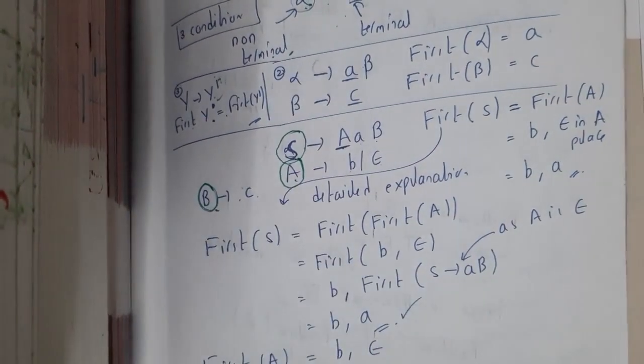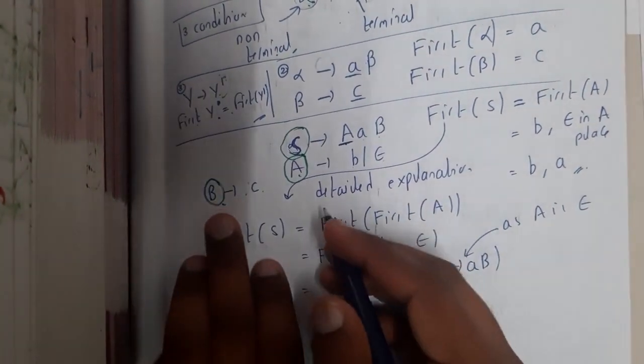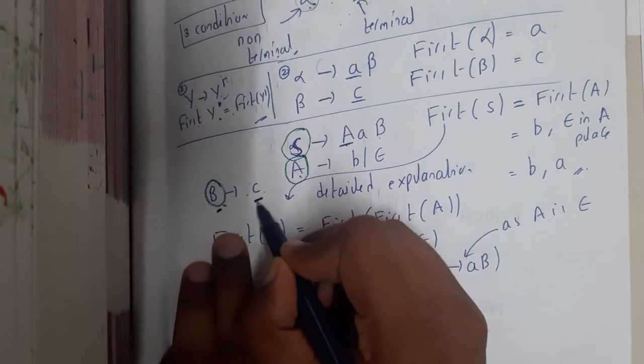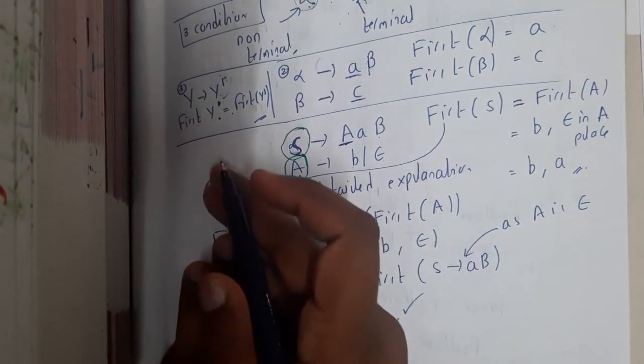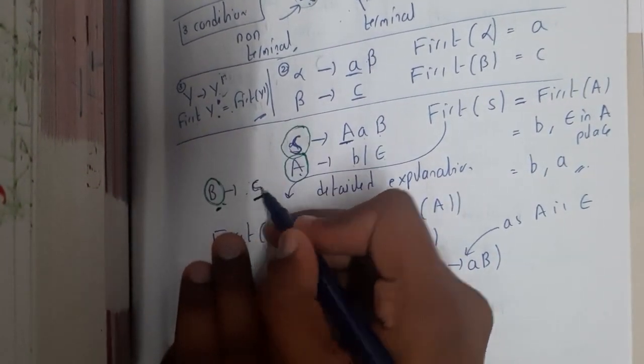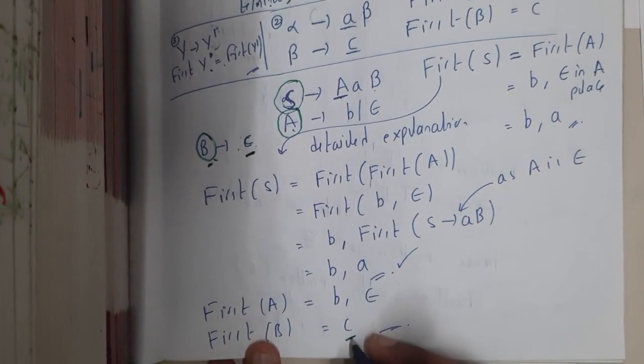Okay, so by observing only you will say that first of capital B is really simple. First of capital B is nothing but a small c, because on the RHS of B the first symbol is c. Hence, the first of B is nothing but c.